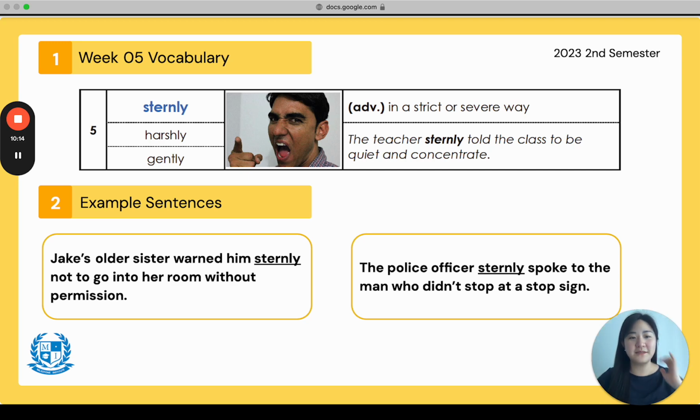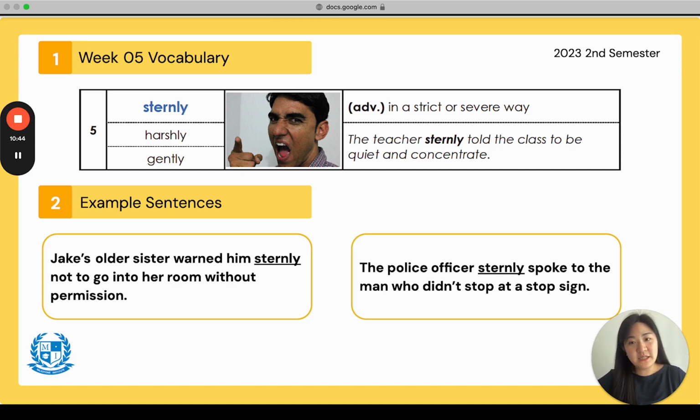Scary teacher. Sternly. In a very severe or strict way. They're being very serious. They're not joking. They're not like, ha ha, everyone please be quiet. No, no, no. Sternly here is the teacher's very serious. Okay? Repeat after me. The teacher sternly told the class to be quiet and concentrate. Good? Example sentence at the bottom.